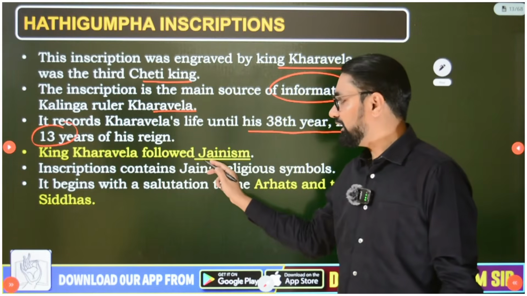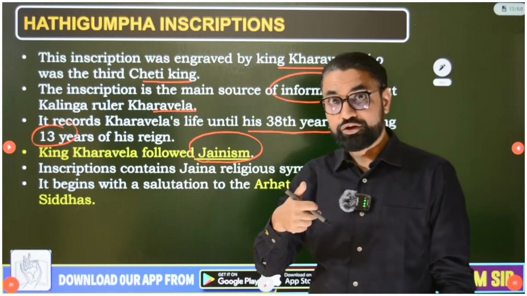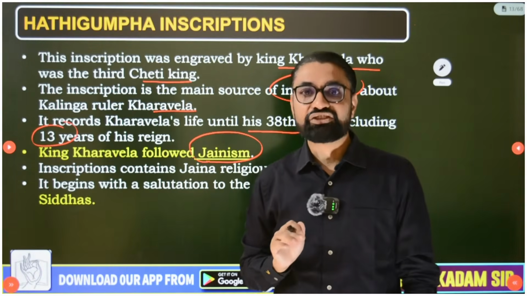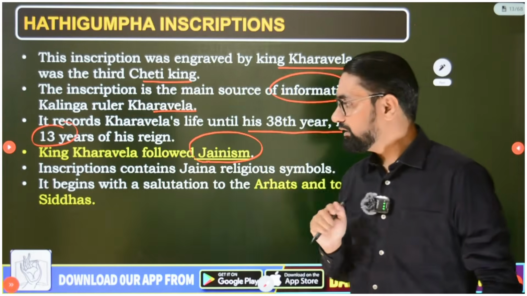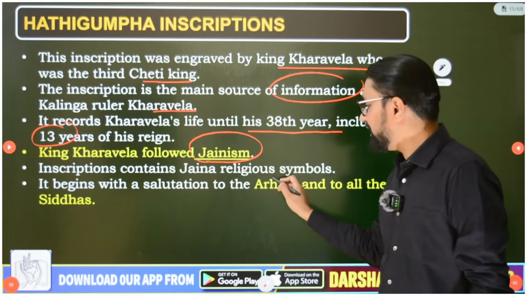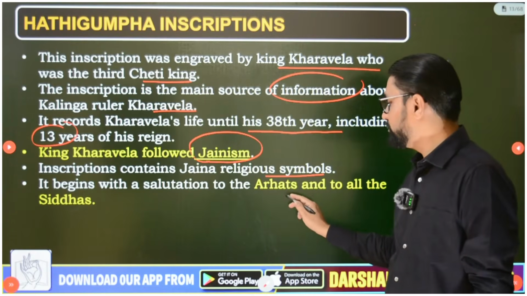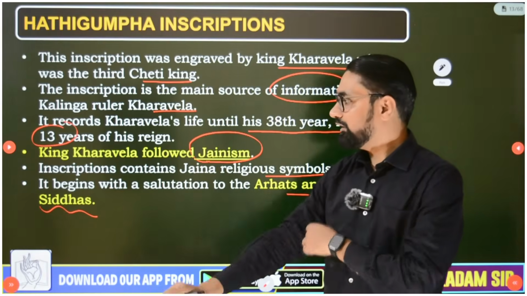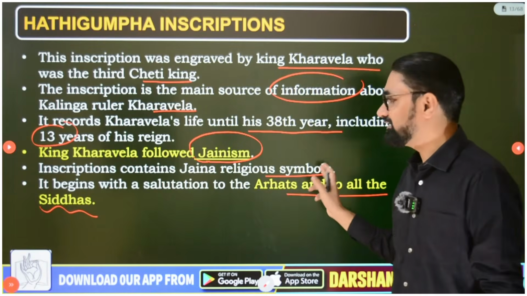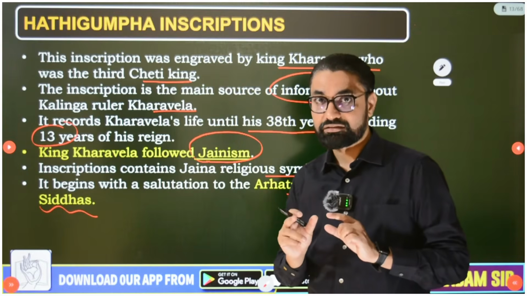Now King Kharavela, guys, followed Jainism. How do we know? Again from this inscription, because this part of history is very important. Remember, the inscription contains Jaina religious symbols. It begins with a salutation to the arhats and to all the siddhas. So the inscription contains Jaina religious symbols. In this Hatigumpha inscription we have a lot of Jain religious symbols.